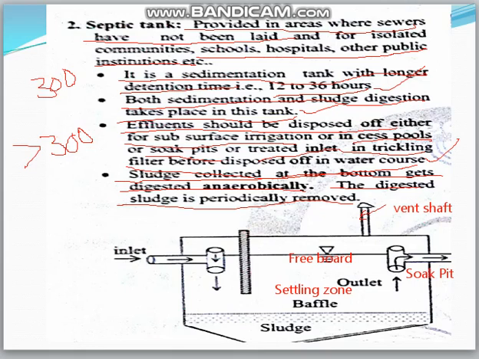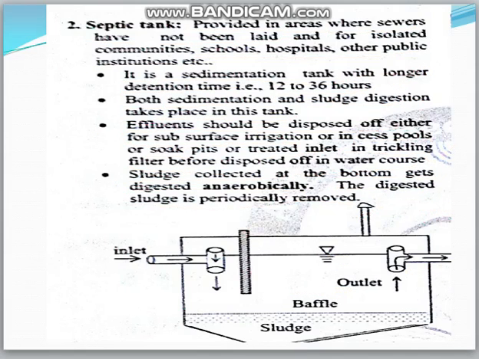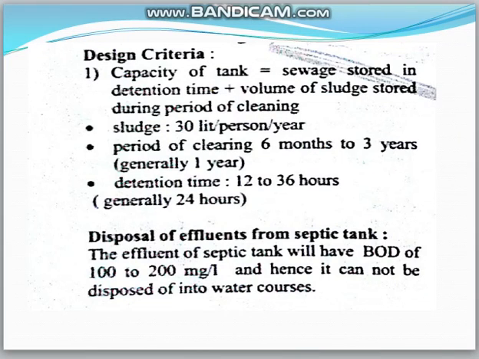So these are the basic things about the septic tank. Septic tank is provided for isolated communities where receivers are not installed. It is having both sedimentation and sludge digestion, and detention time will be 4 to 8 hours for up to 300 people. In the previous lecture, we discussed the design of septic tank.